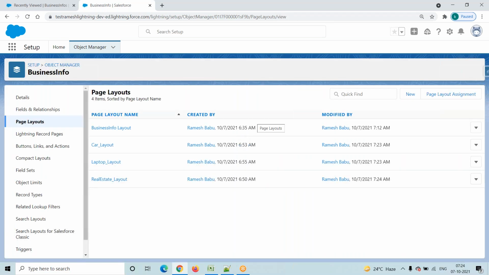So we added one page layout, that is the record type page. We added one field to the layout, that field is nothing but the record type field. That is a standard field that is available. Only one record type is enabled in the object.